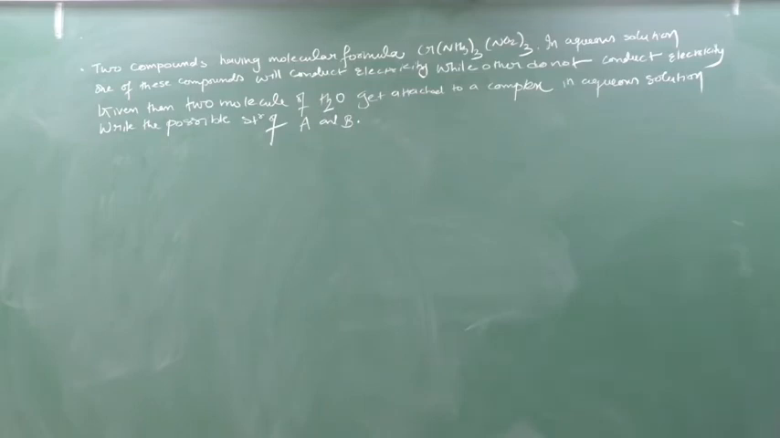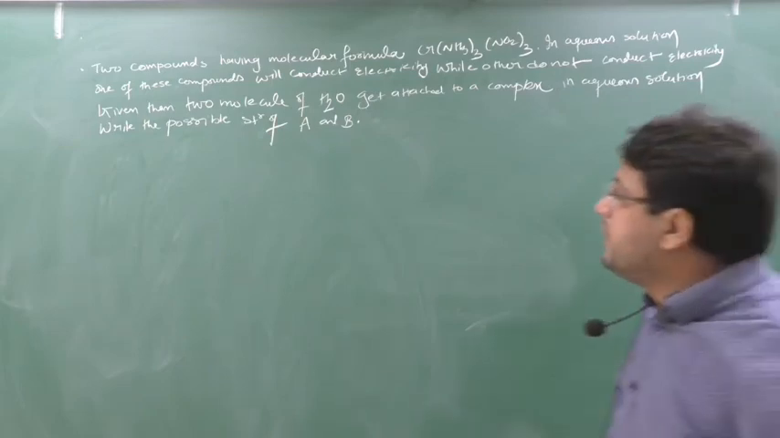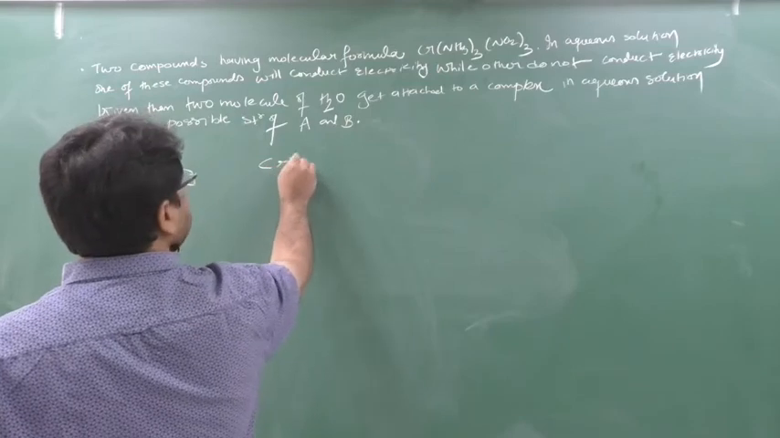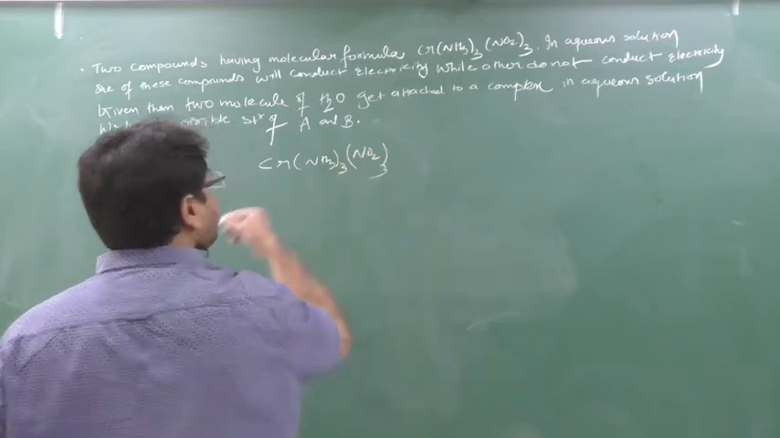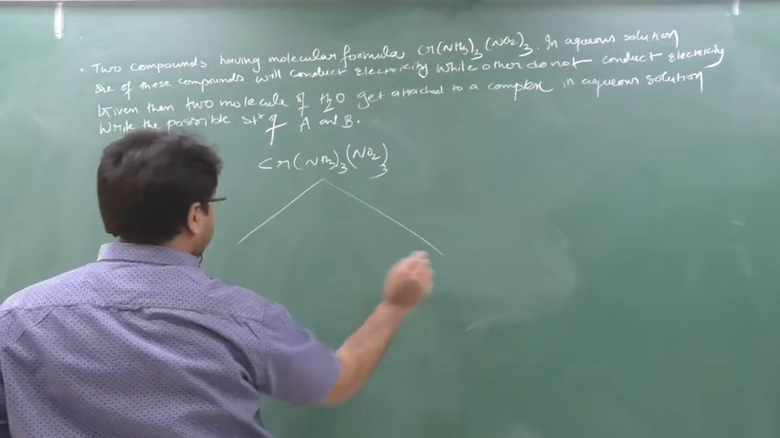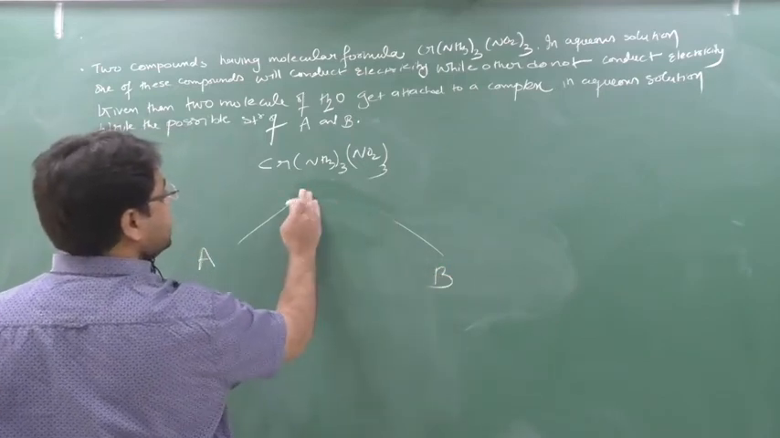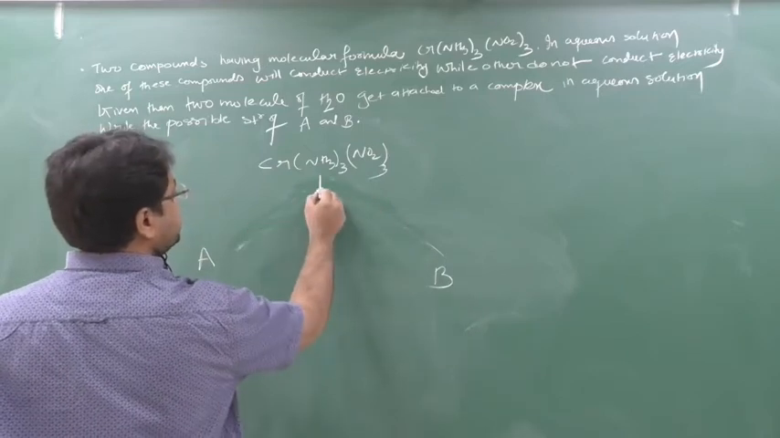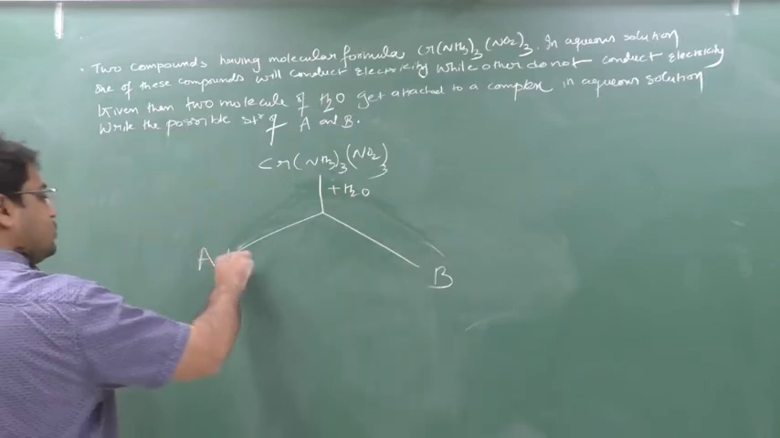First, you understand this question. There are two compounds having the same molecular formula, which is Cr(NH3)3(NO2)3. In aqueous solution, one of these compounds will conduct electricity. It means he is making two compounds, say A and B. When I am adding it in water, in aqueous medium he is making two compounds A and B.